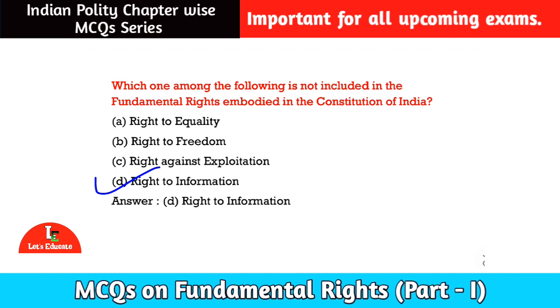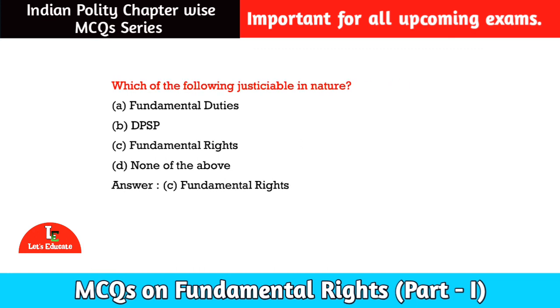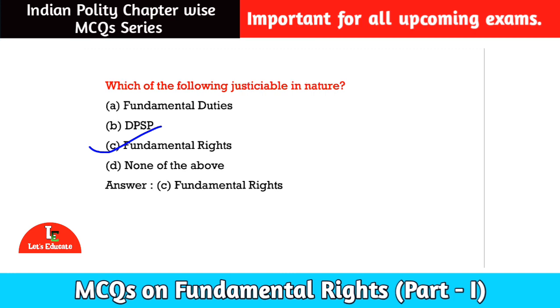Let us move to the next question. Here is our next question for today. Which of the following is justiciable in nature? Option number A, fundamental duties. Option number B, DPSP, that means directive principles of state policy. Option number C, fundamental right. And option number D, none of the above. Among these, the correct option is option number C, fundamental right. Fundamental right is justiciable in nature in the court. That means if our fundamental right is violated by the government or state, we can go to the court for justice.